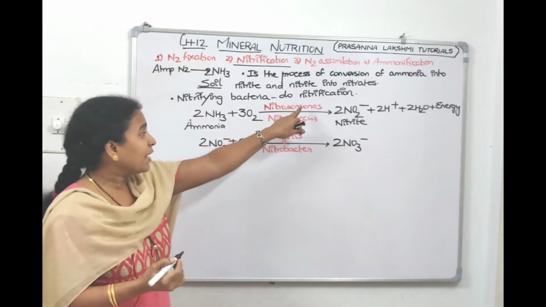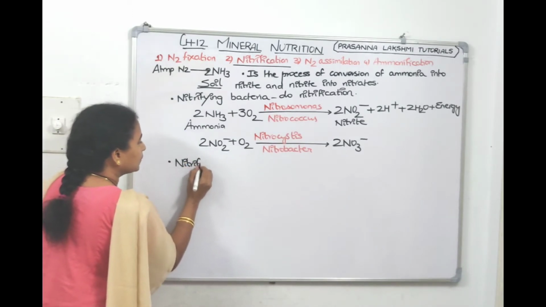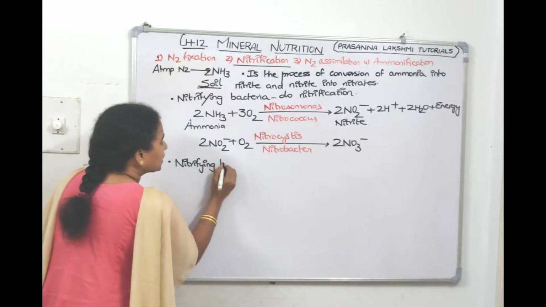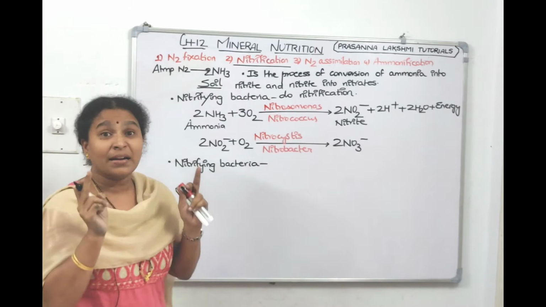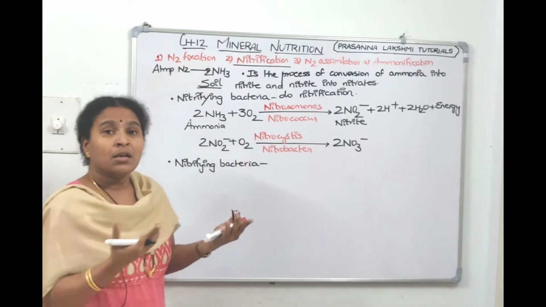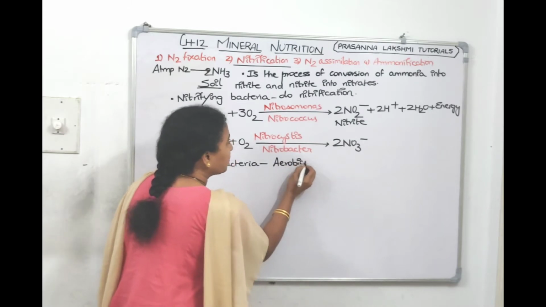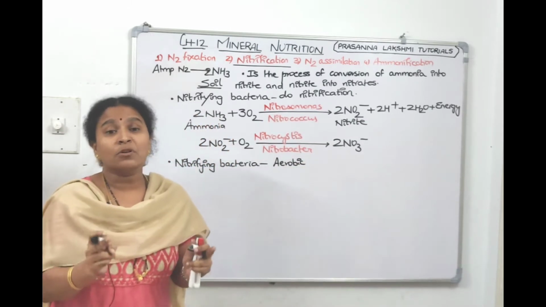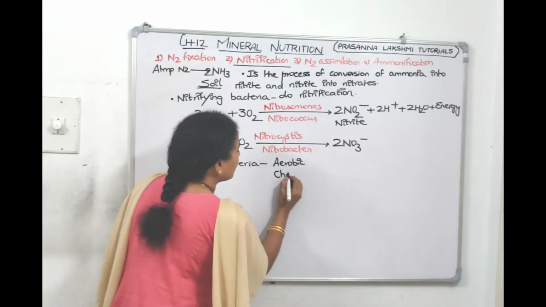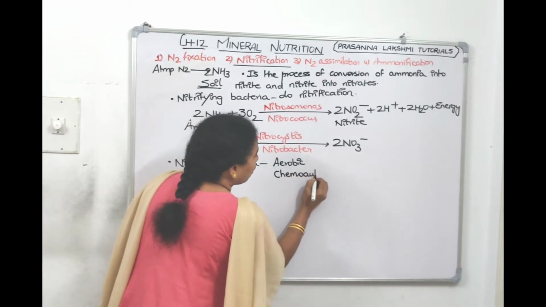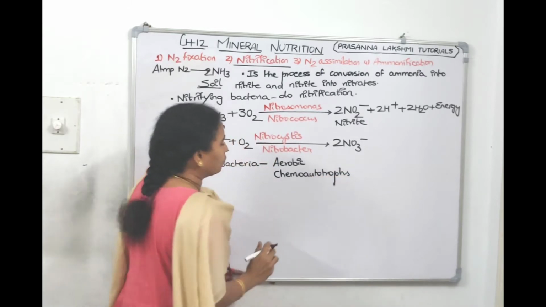Now these nitrifying bacteria, are they aerobes or anaerobes? They are aerobes. See, you are giving oxygen, so it is understood that they are aerobes. They are aerobic. Now they are chemosynthetic. We say they are chemosynthetic autotrophs, chemoautotrophs.